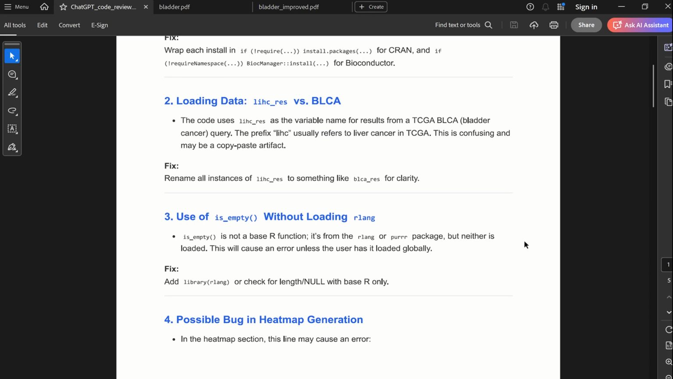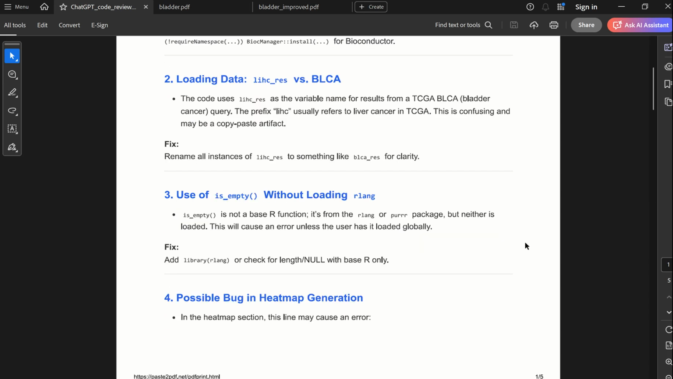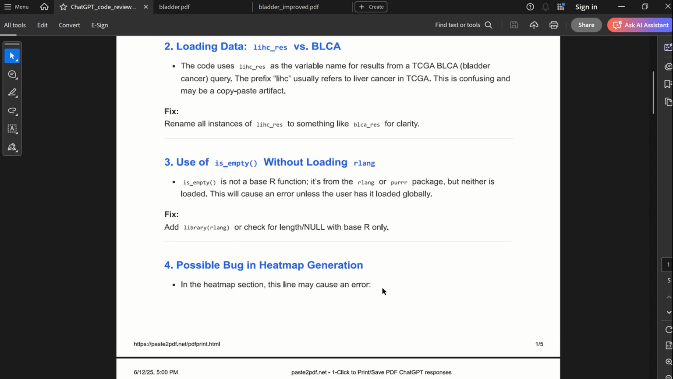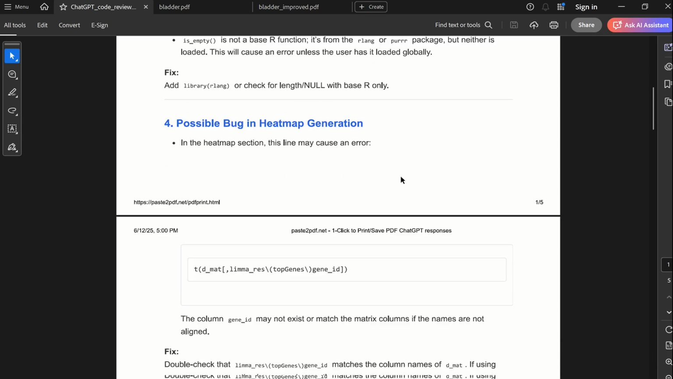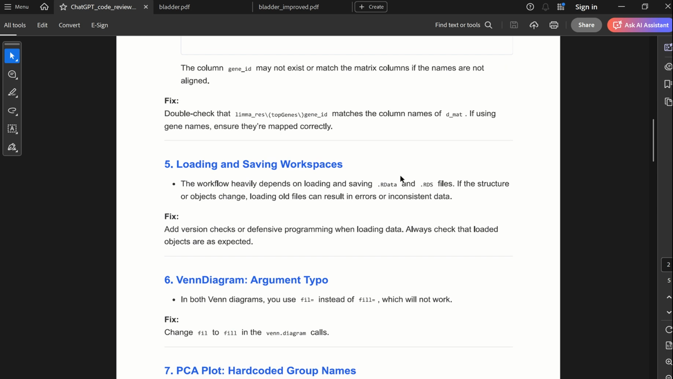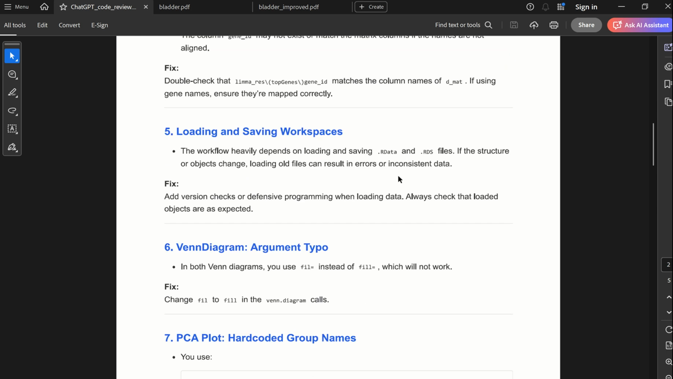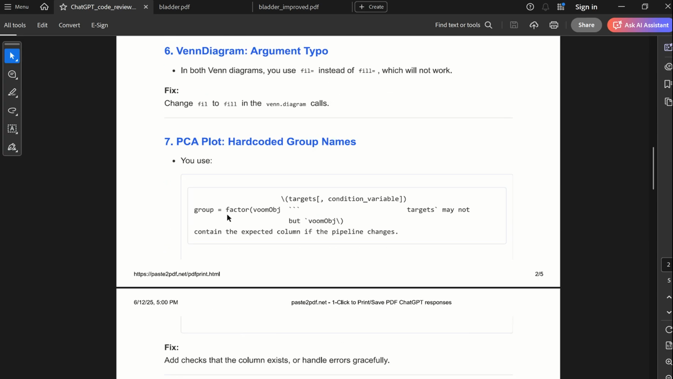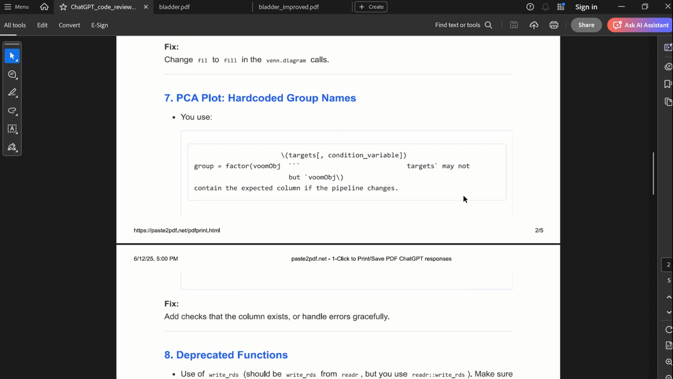And then going through here, these are just some small bug fixes. I was misspelling a word in the heat map code. I was using some language libraries, some functions, without loading the package, without loading the library first. A lot of my time was related to saving the workspaces, small bug fixes such as